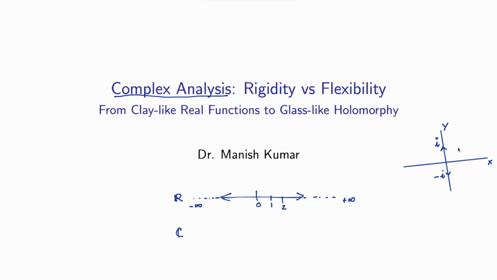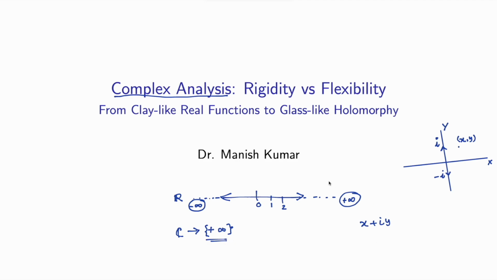Right, so you are going to write any point (x, y) in the complex plane as x plus iy, right? So the natural question is how many infinities do we have in the complex plane? So the answer is only plus infinity. Only a single infinity is there in the complex plane. In the real line, you have two infinities, plus infinity and minus infinity. So this is a very important basic difference between C and R.